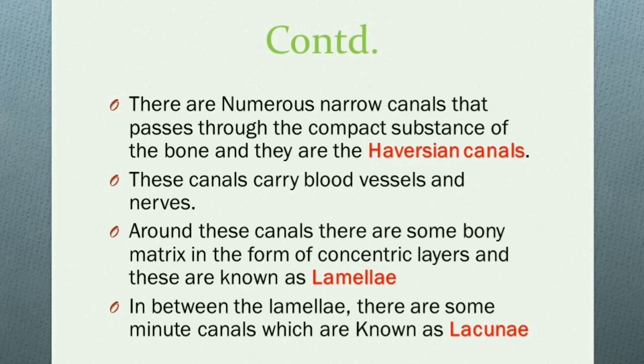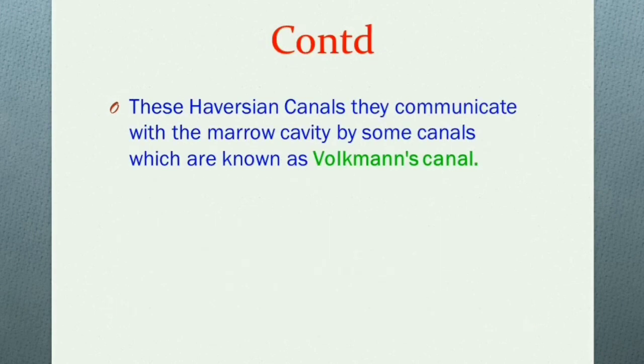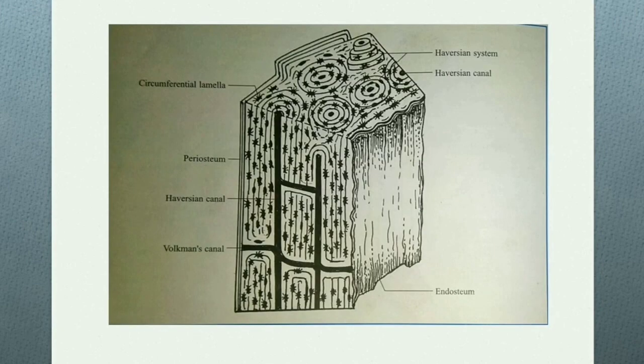These canals carry blood vessels and nerves. Around these canals, there is bony matrix in the form of concentric layers known as lamellae. In between the lamellae, there are some minute spaces known as lacunae. Next, these Haversian canals communicate with the marrow cavity by canals known as Volkmann's canals. This picture shows the whole arrangement of Haversian canal and Volkmann's canal that I have explained just now.